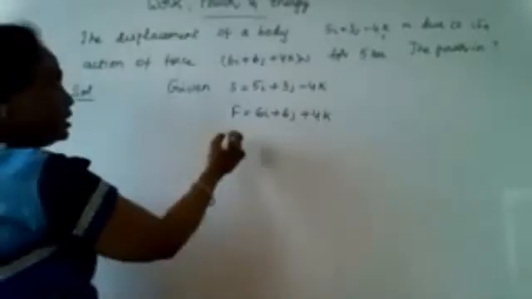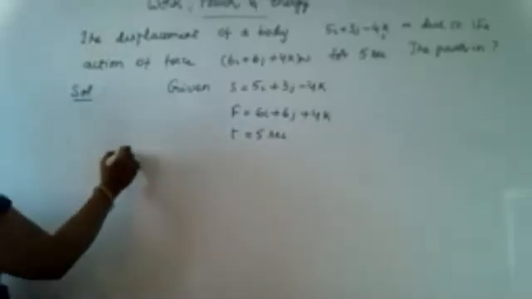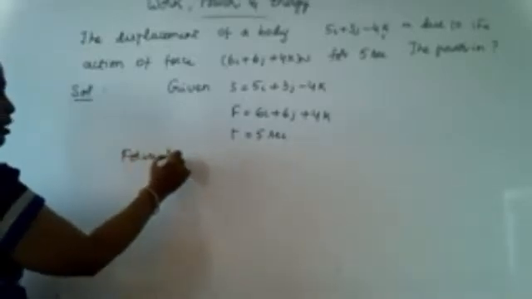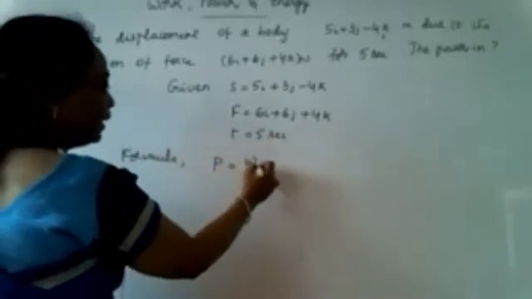Then time is T = 5 seconds. So what is the power? What is the formula you are going to use for this one? The simplest formula is power is equal to work by time.